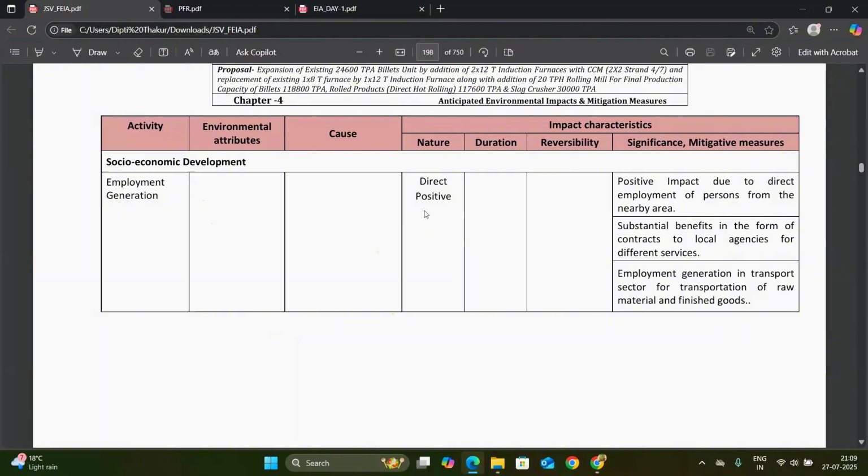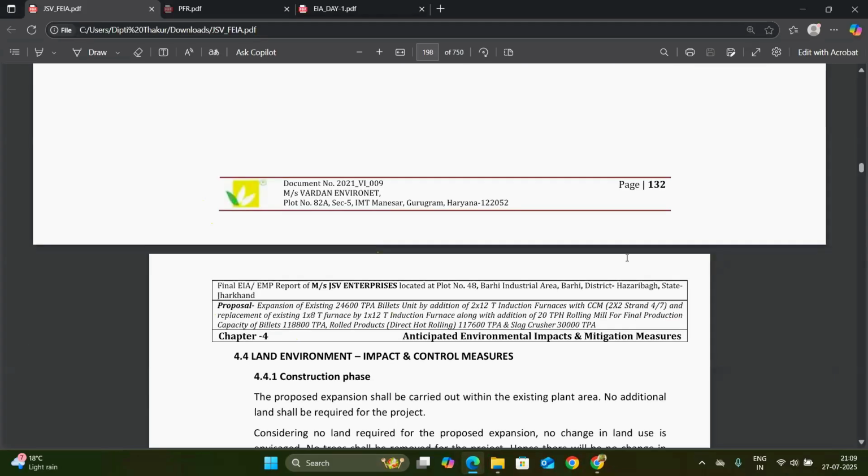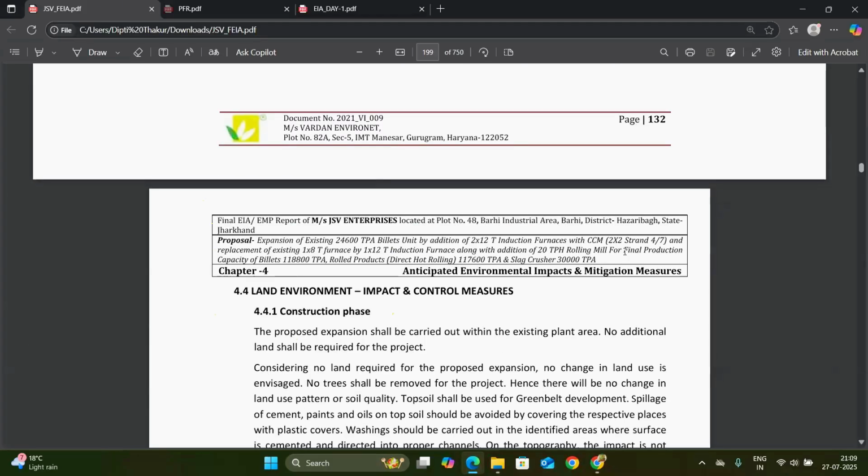And employment generation is also a direct positive impact. So these are the impact areas for the establishment or expansion of the project.